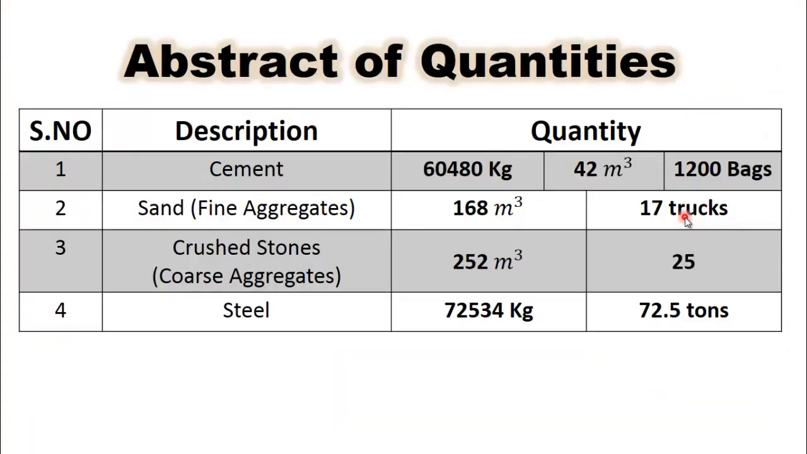Now abstract of quantities for this concrete work having volume 300 cubic meter and ratio of concrete 1:4:6. Quantity of cement required is 60,480 kilogram or 42 cubic meter or 1200 bags. Quantity of sand or fine aggregate required is 168 cubic meter or 17 trucks. Capacity of each truck is 10 cubic meter. Quantity of crushed stone or coarse aggregate estimated is 252 cubic meter or 25 trucks. Quantity of steel required for this concrete work is 72,534 kilograms or 72.5 tons.